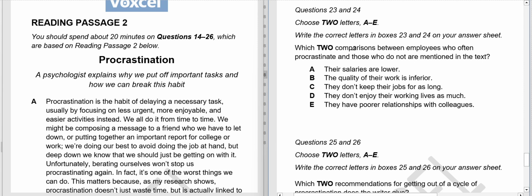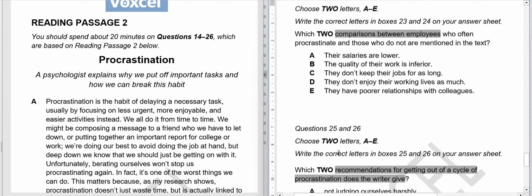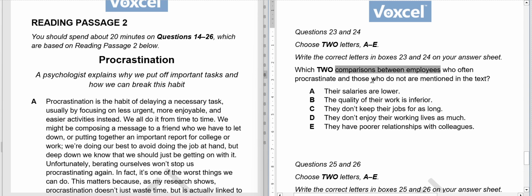Here we need to find comparisons between employees. So wherever the information about employees is given, we will have this, and here is the recommendation for getting out of the cycle of procrastination by the writer. So wherever the recommendation is given, our answer will be there. So employees who procrastinate and those who don't.